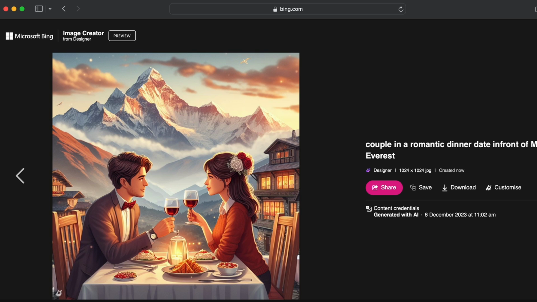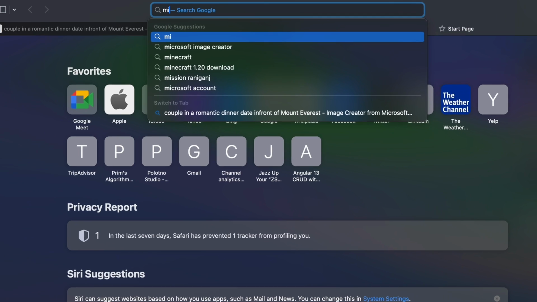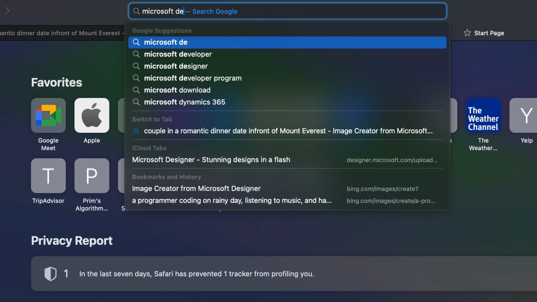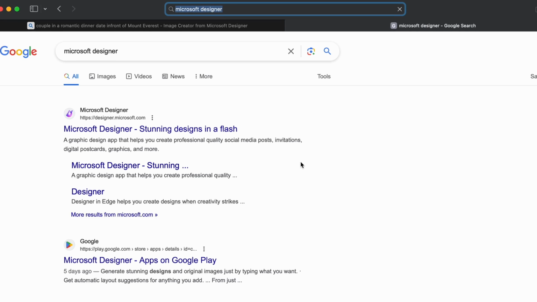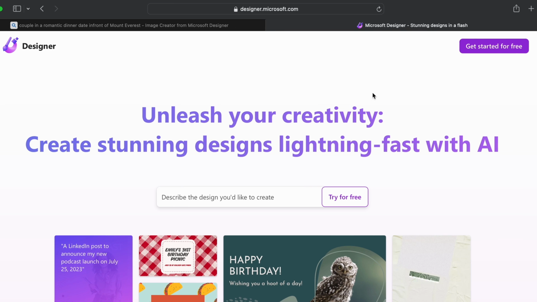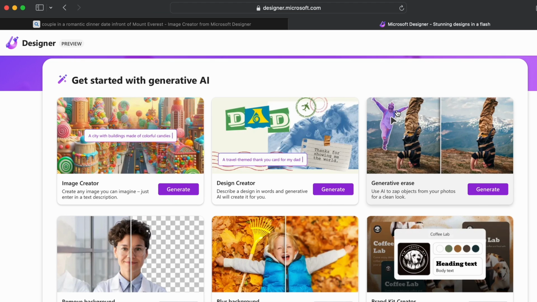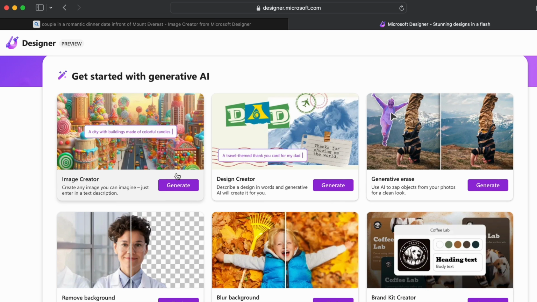Similarly, let me just try another tool as well, which I have mentioned before, which is Microsoft Designer. It is still on the preview version. So let me just type Microsoft Designer and just go into designer.microsoft.com. Here you can just click on get started for free, and you just need to again sign in with your Microsoft account. Once you sign in with your Microsoft account, you can find all these tools inside this Microsoft Designer.